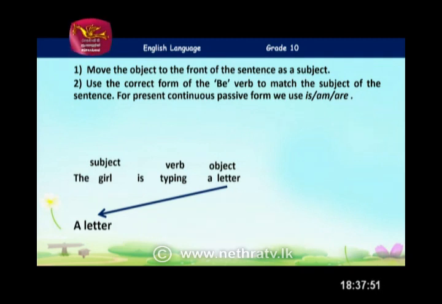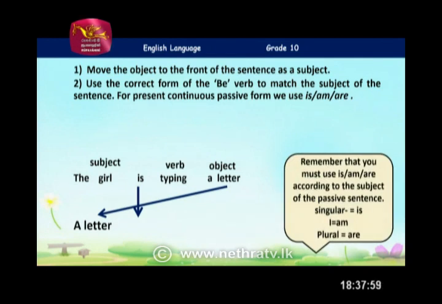Now with this, a letter, what do you think should come? I think the word is has to come. Any reason behind that? Because that is singular. Exactly. So remember children that you must use is, am, or are according to the subject of the passive sentence. When it comes to a singular subject we use is, if it is I we use am, if it is plural we use are. So letter is singular, and it becomes a letter is.